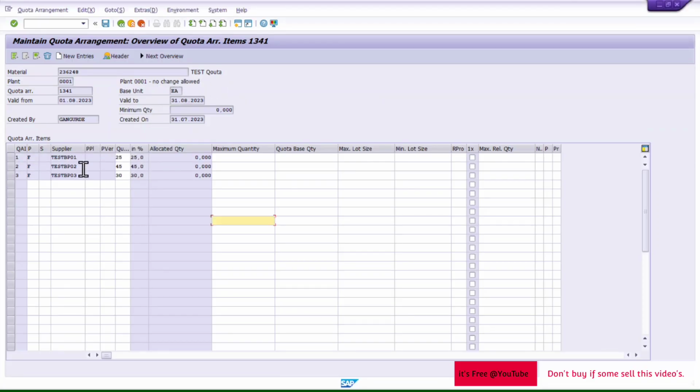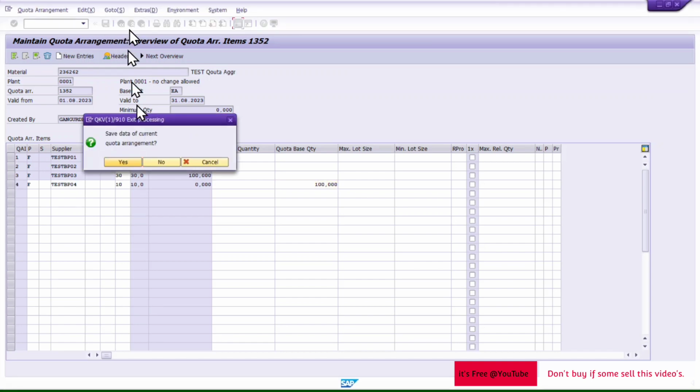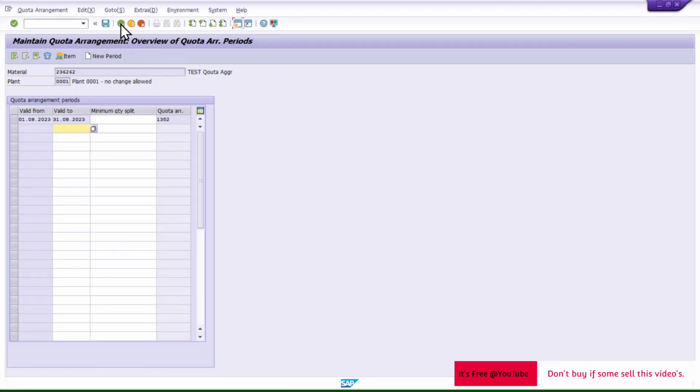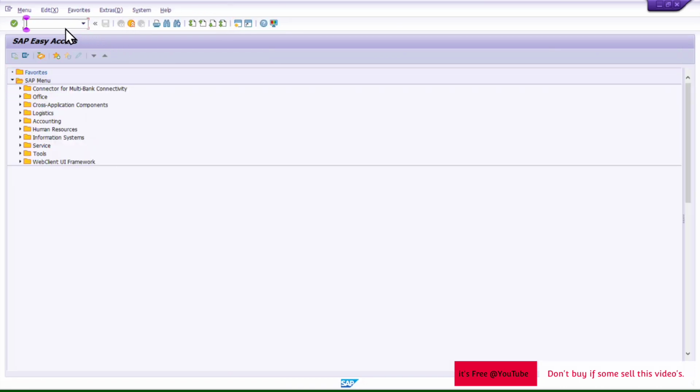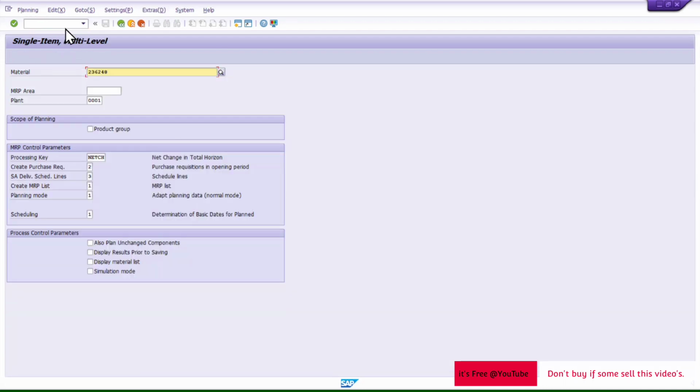So I have this quota agreement maintained. Now I will run MRP for this particular material. Let's see how it works. Okay, so now I will run MD02, then click here, display result prior to saving, then press enter, then press enter.